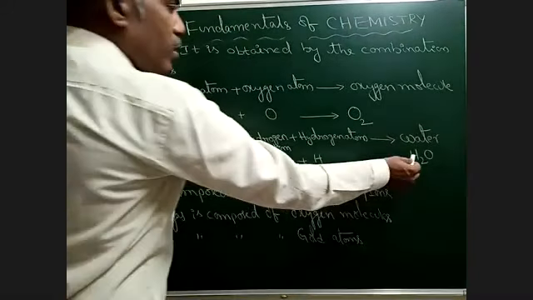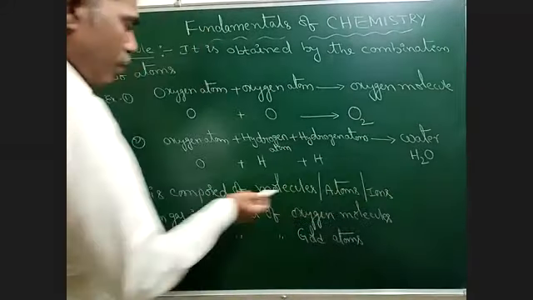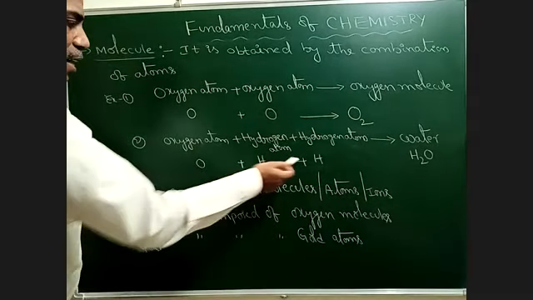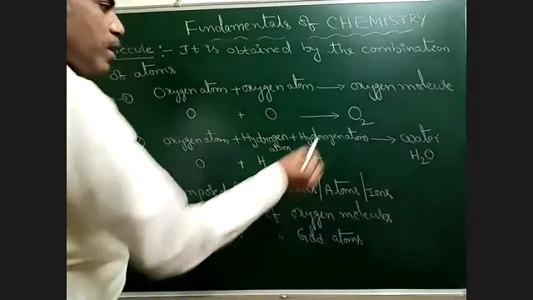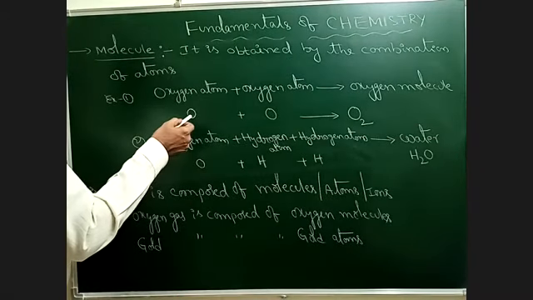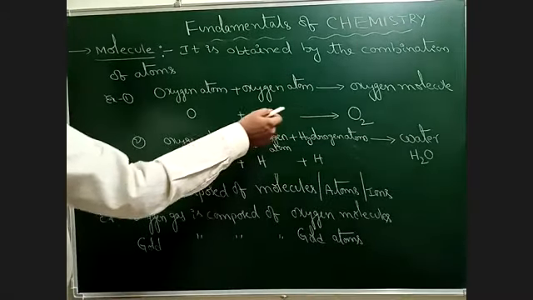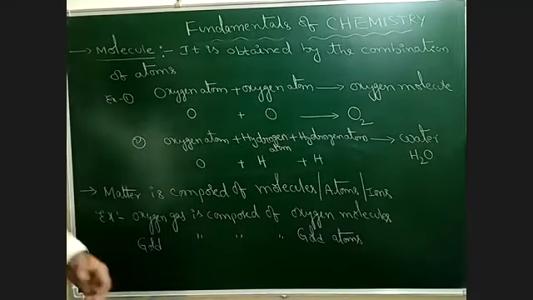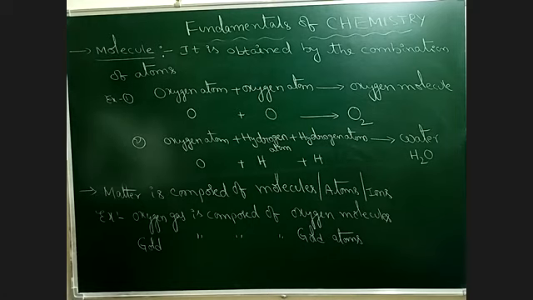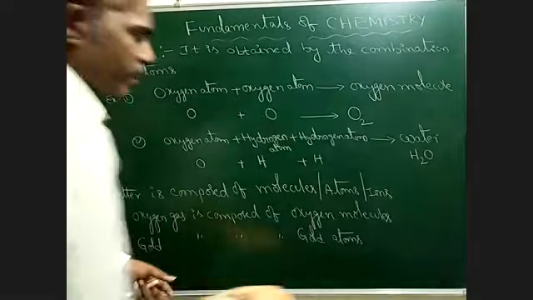So here water is the molecule, which is made up of a combination of 3 atoms, oxygen and hydrogen. Oxygen is another molecule. It is formed due to the combination of 2 oxygen atoms. Right. Now let us understand another point from these 2 examples.